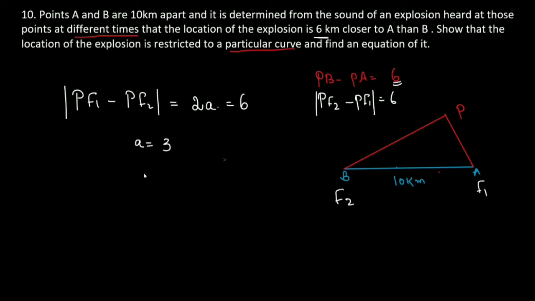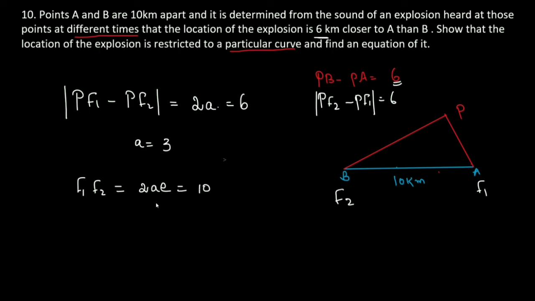So we got a. Now you know the distance between the two foci, F1F2, is 2ae. That is also given. The distance between the two foci is 10, because the distance between the two fixed points is given as 10. The two fixed points become the two foci. So 2ae is equal to 10.